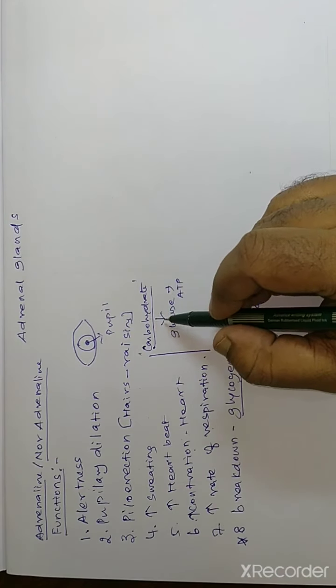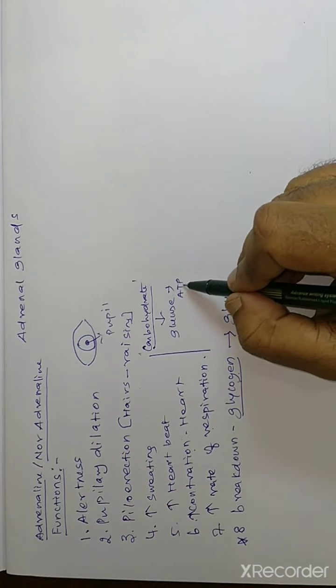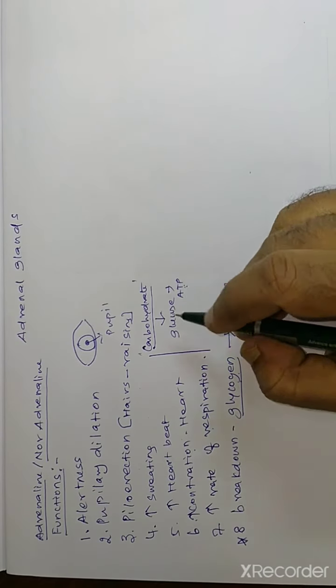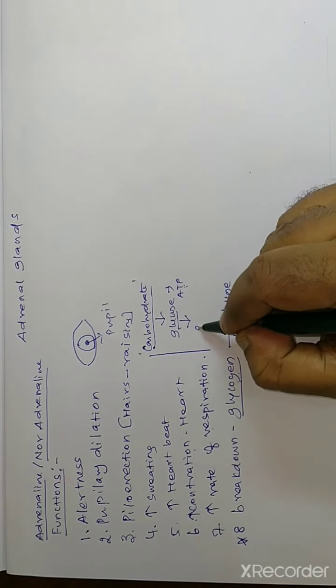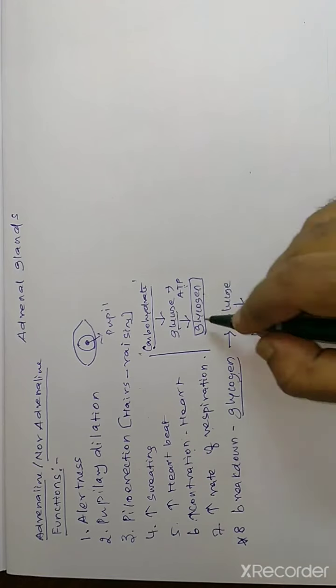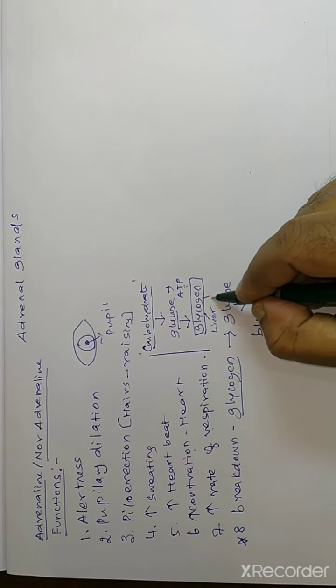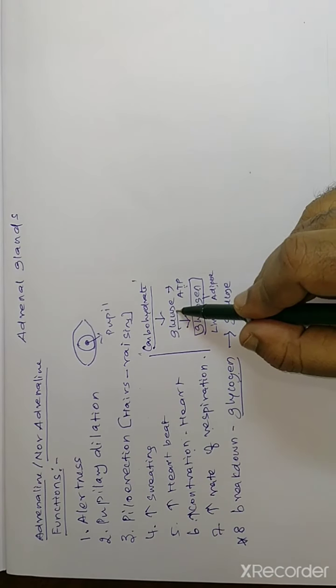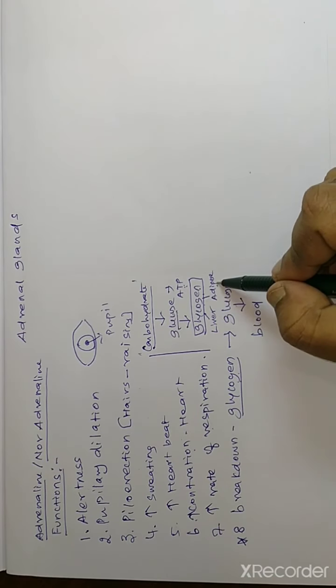That glucose, it enter into blood. From the blood enter into cell. Within the cell, with the help of oxygen, it break down and produce the ATP. But sometimes if we take the excess of glucose, that glucose convert into glycogen. It is stored in the liver, otherwise adipose tissue. Either it's stored in liver or adipose tissue. But this is excess amount of glucose convert into glycogen stored in the liver and adipose tissues.